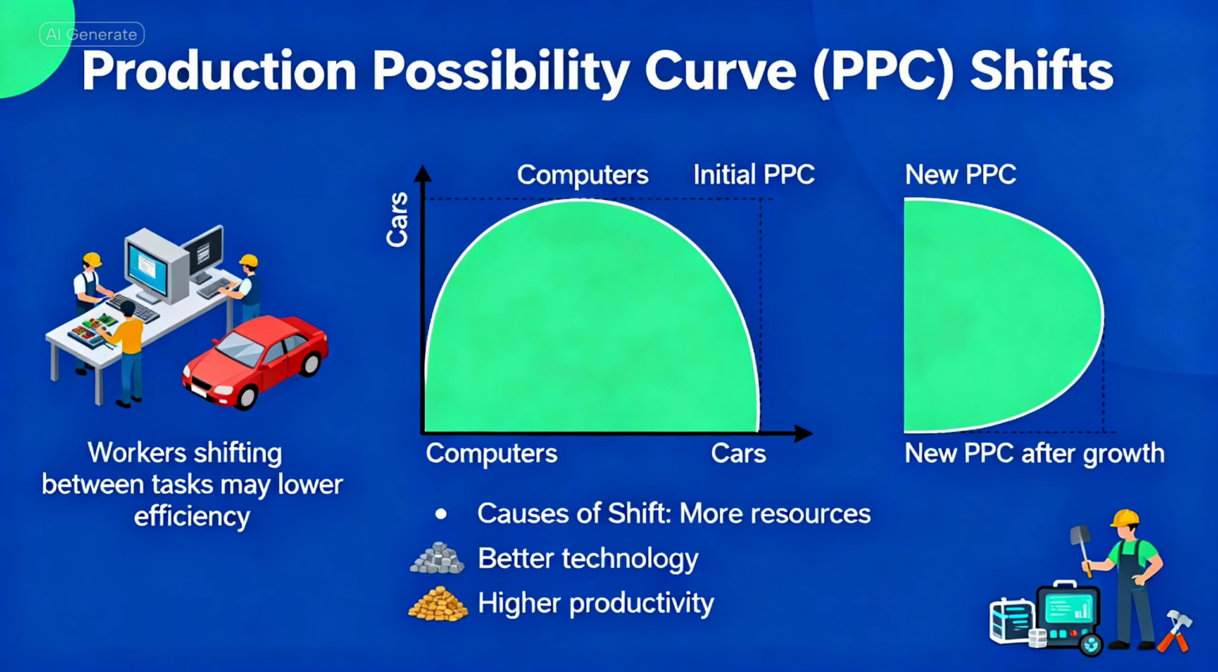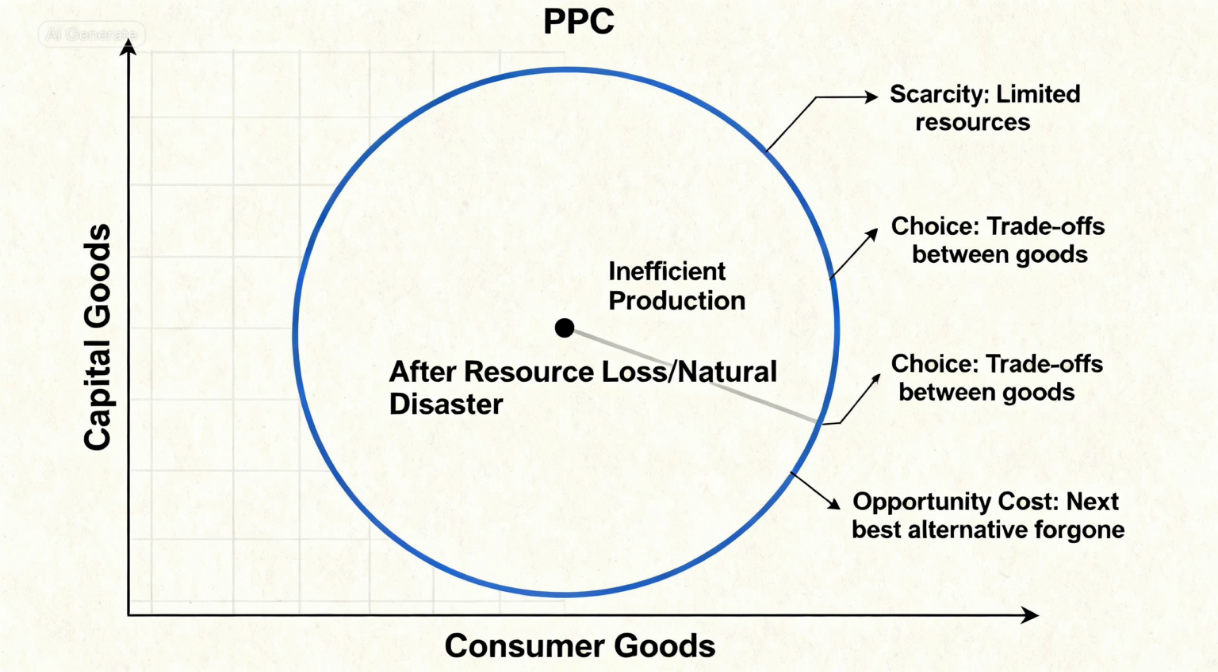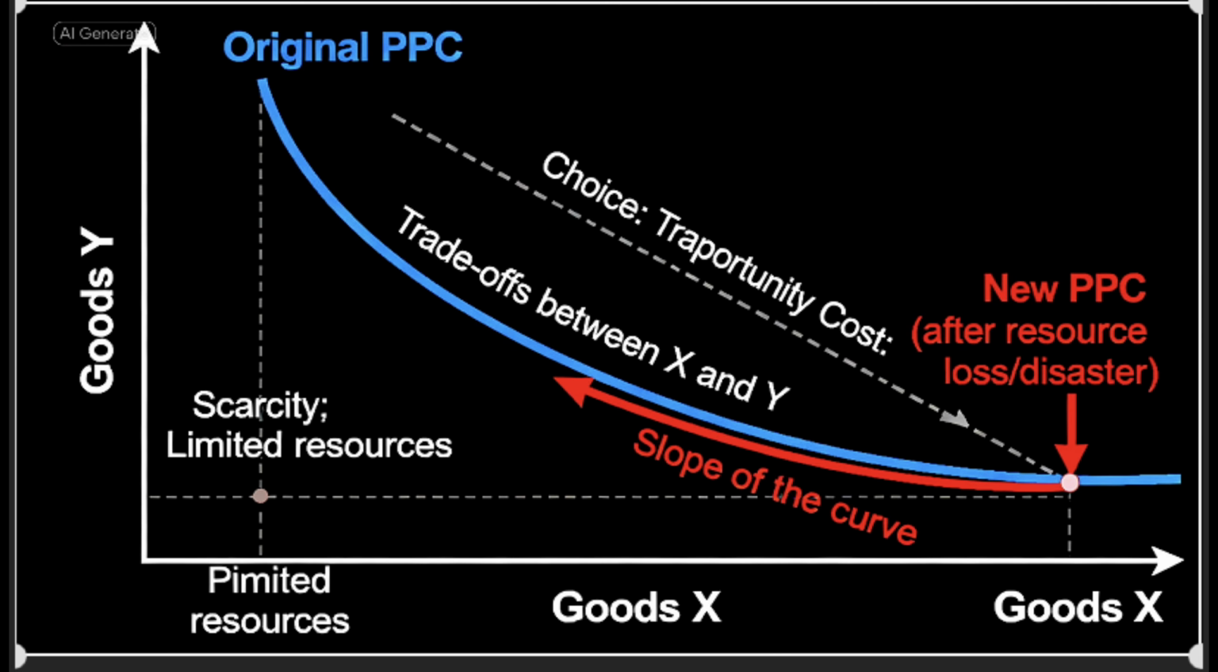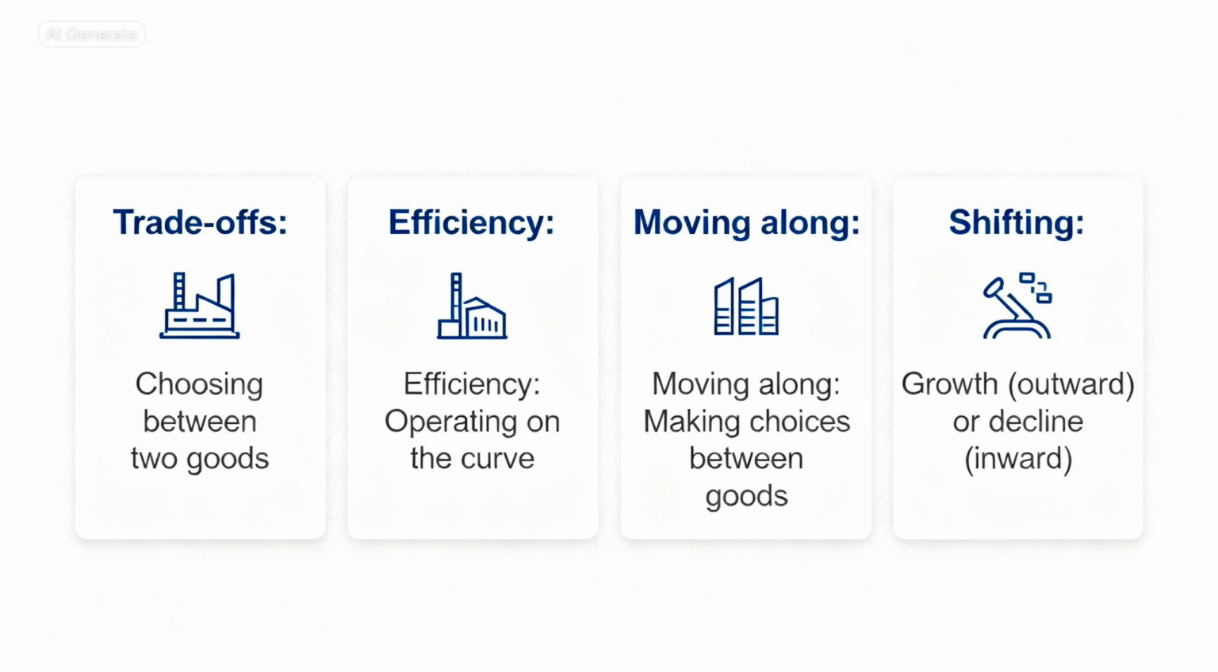Now, what causes the PPC to shift? Growth. Growth happens when there are more resources, better technology, or higher productivity. This shifts the PPC outward, meaning that the economy can produce more of everything. On the other hand, a loss of resources or a natural disaster would shift it inward. So the PPC illustrates the central problem of economics: scarcity, choice, and opportunity cost, all in one simple graph. In summary, the PPC shows the trade-offs and efficiency. Moving along it means making choices; shifting it means growth or decline.